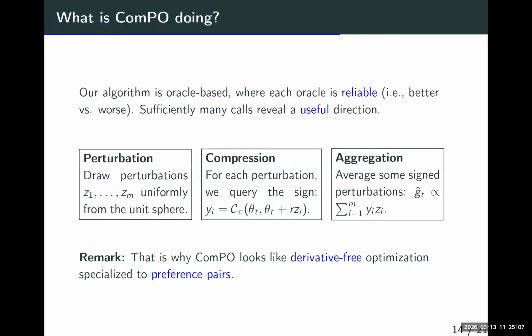If we choose 0, it means we cannot say anything and we don't penalize, but we don't see too much difference in performance. The aggregation is based on 1-bit comparison, compressive sensing. That's why ComPO looks like derivative-free optimization specialized to preference pairs. That's also why, from an optimization perspective, we receive only limited feedback, but it must be true.